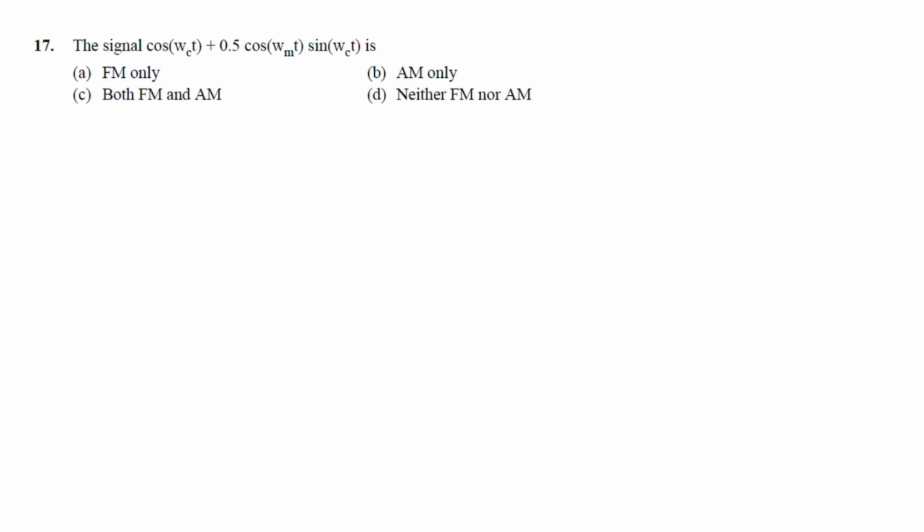Next question. The signal cos omega ct plus 0.5 cos omega mt sin omega ct. So here it is cos omega ct, here it is sin omega ct. Which kind of signal is it? It is both an AM and FM signal. The correct option is C.